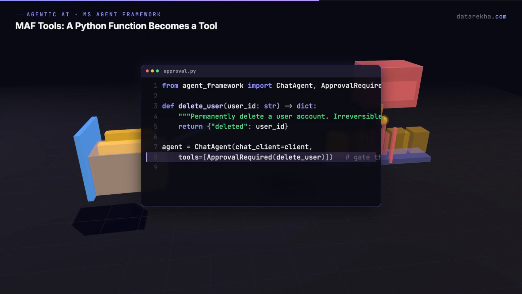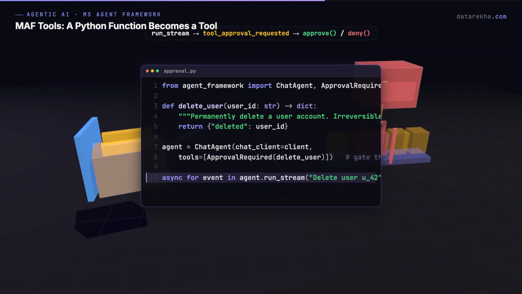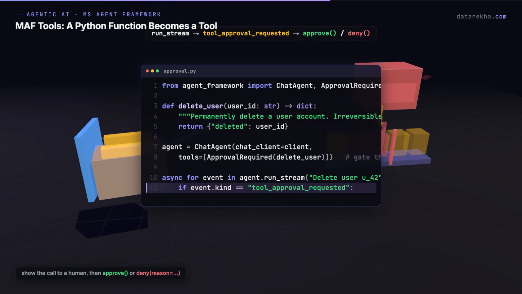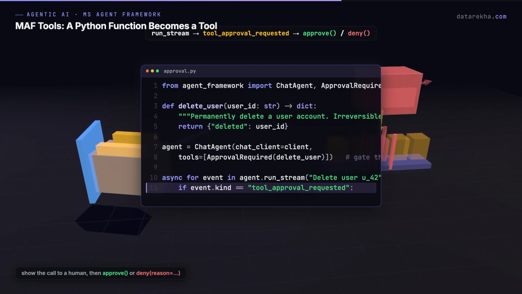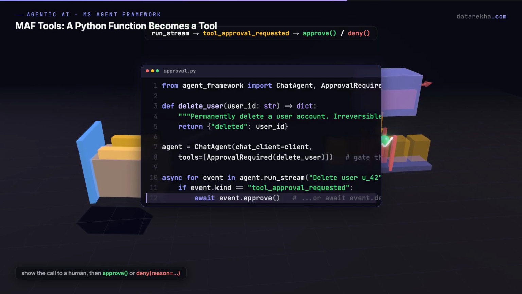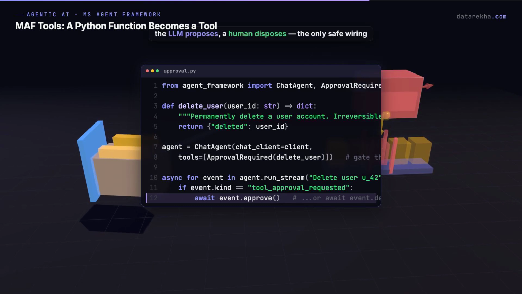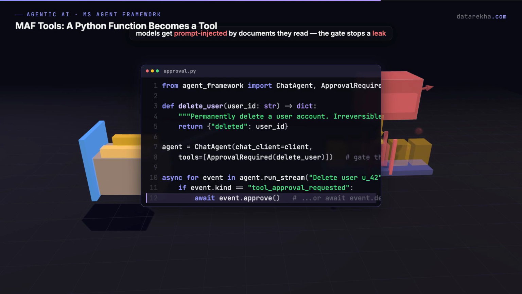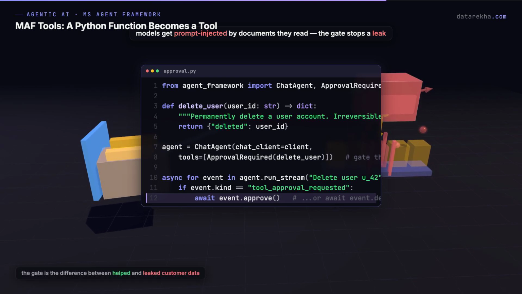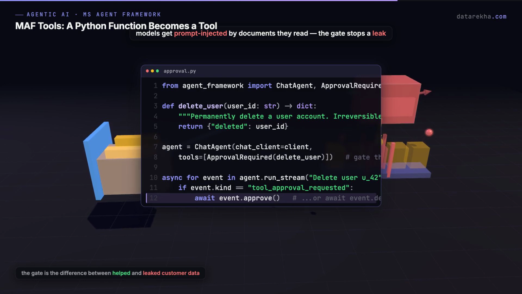You run the agent with run_stream and watch for an event of kind tool approval requested. You show the proposed call to a human and then either await event.approve or await event.deny with a reason. The LLM proposes, a human disposes. That is the only safe way to wire an agent to a destructive action, because models get prompt injected through the very documents they retrieve, and an approval gate is the difference between the agent helped and the agent leaked customer data.